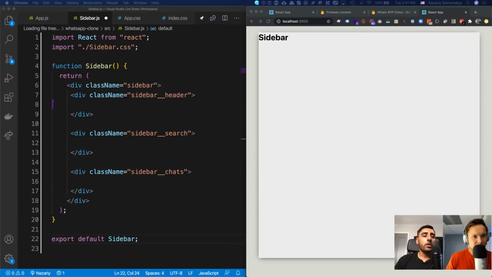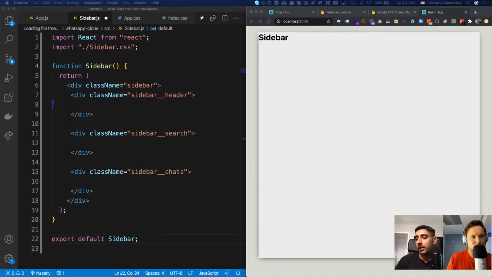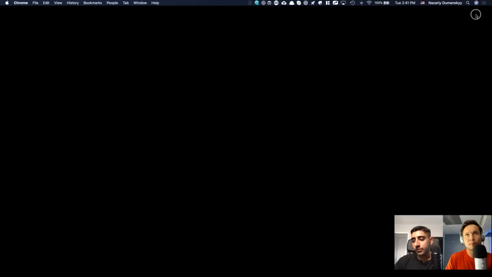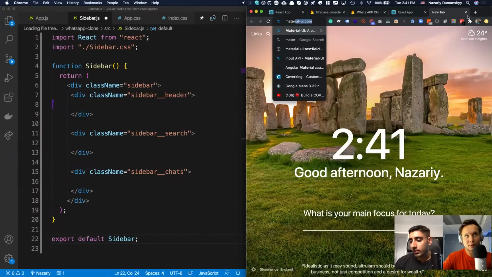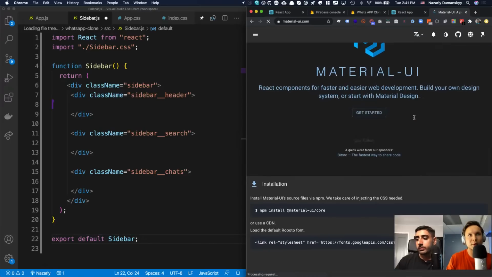In order to carry on with this, we need to install Material UI because we need some icons. We need the avatar component. We need a bunch of icons. So now let's go over to materialui.com.